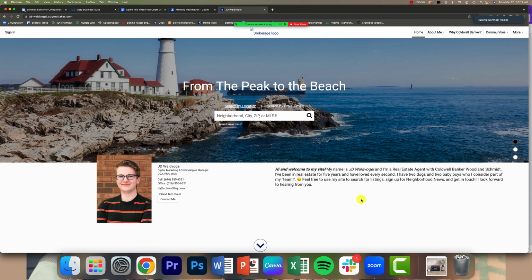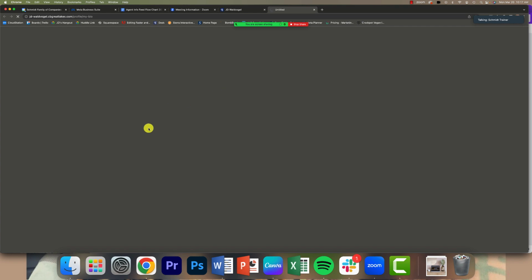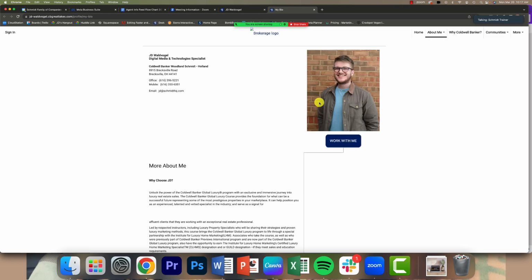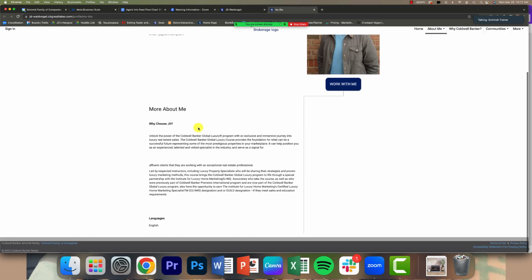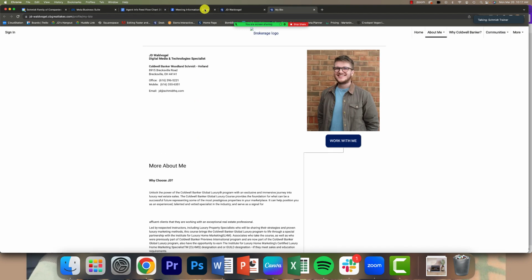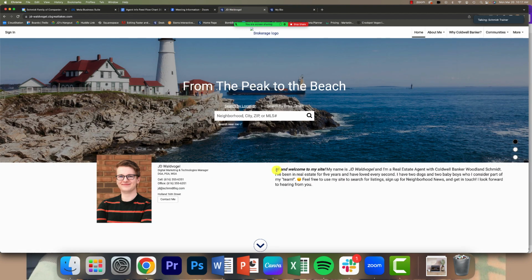So I'm just going to dive into this specific part of it, which is how to update your account information and how to update your My Bio page. So how to update the information on this page, this photo, this info, and all of this info that feeds in over here. The way that you update your home page is going to be exactly the same as it's always been. You're going to log into Moxie, click My Website, go to the home page, and edit this info.